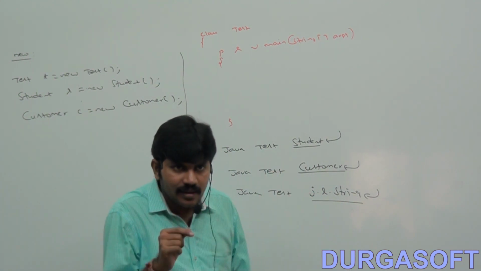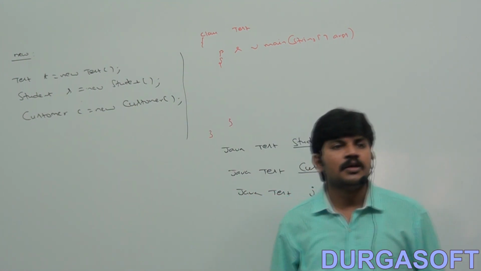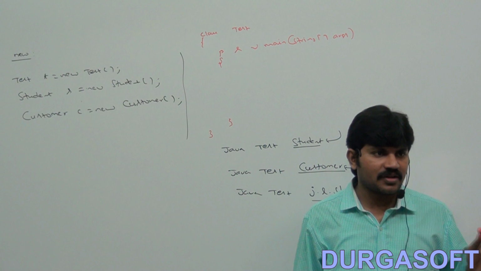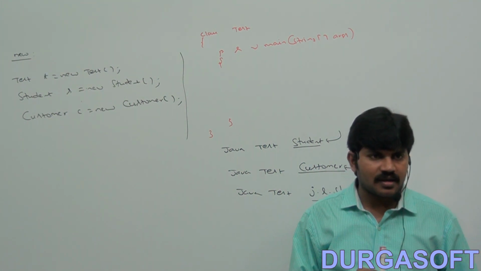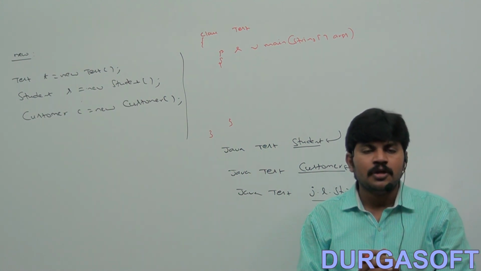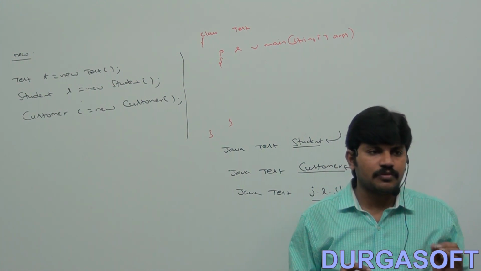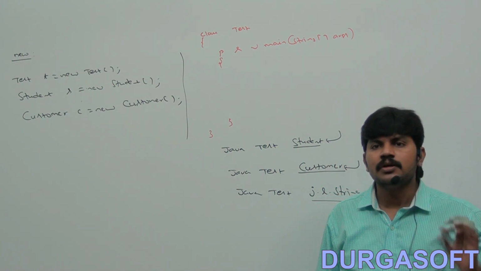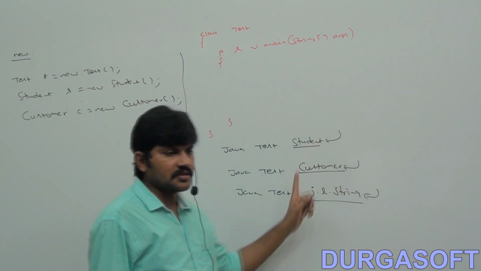So to handle this type of requirement, we should go for the newInstance method. Are you seeing the importance of the newInstance method? There are some cases where we can't create an object by using the new operator. Then to handle such a situation, we should go for the newInstance method. Sir, can you please write the code for this requirement?